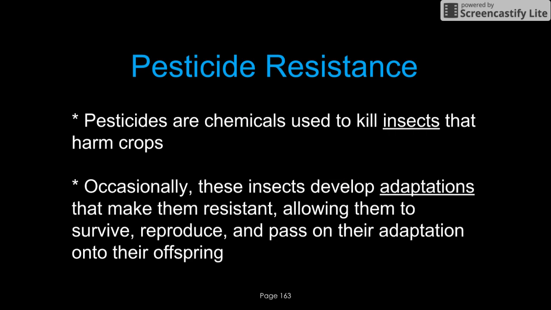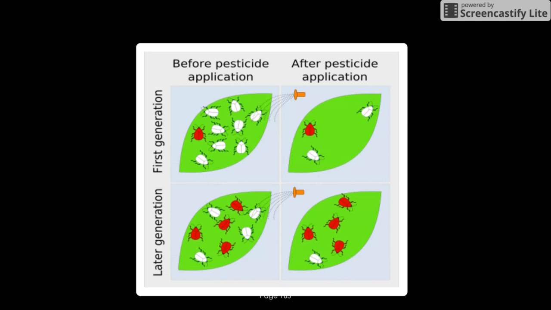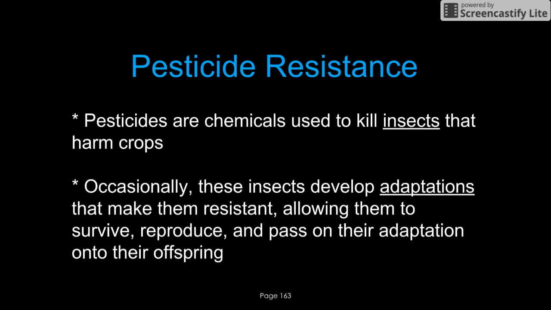My favorite is antibiotic and pesticide resistance. They're basically going to be the same thing. Pesticides are chemicals used to kill insects. Now, if that insect gets a mutation and the mutation makes that chemical not work, then the insect is now resistant to that chemical. That insect can survive, reproduce, and pass on its adaptation to offspring.